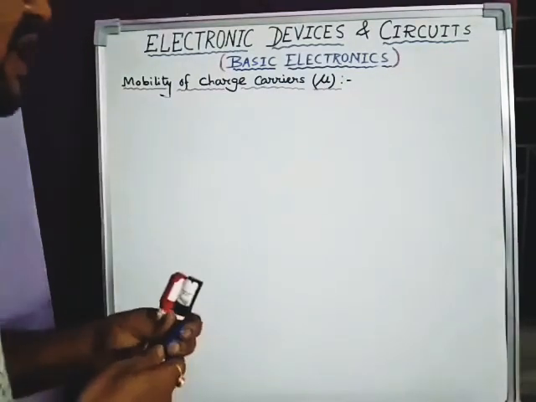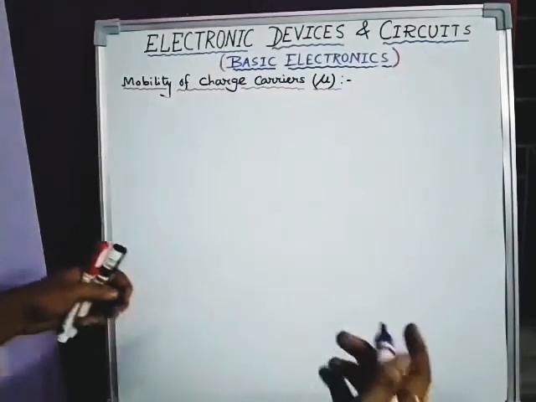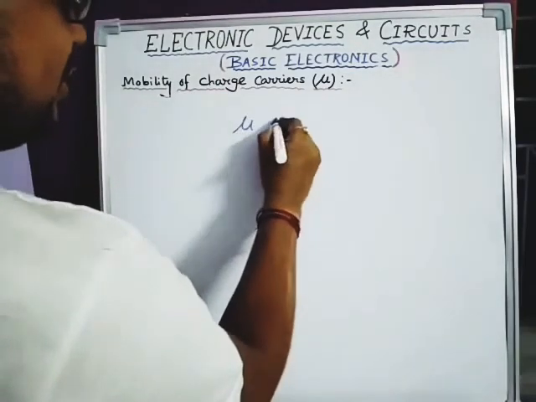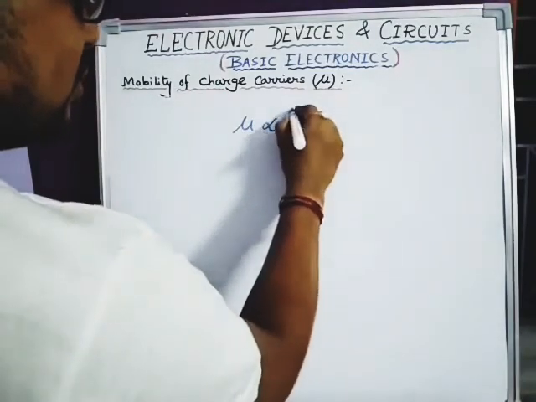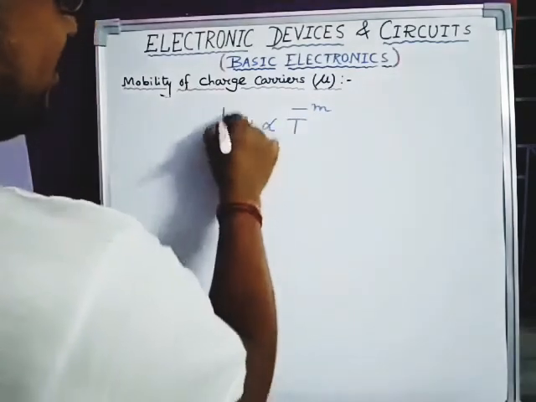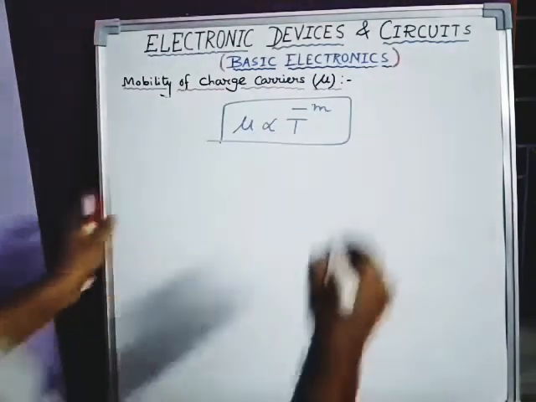The mobility of the charge carrier always decreases with temperature, and it is denoted as mu is directly proportional to T to the power of minus m, where m is a constant.